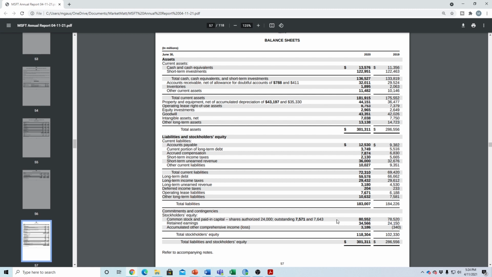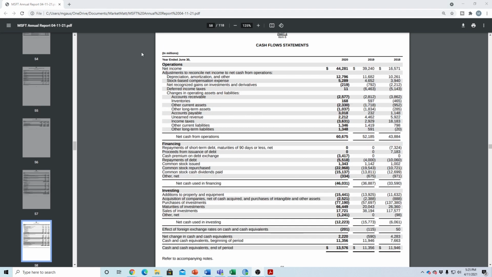So overall, it looks like Microsoft has a very healthy balance sheet, and it's in a good position to reinvest its profits into its segments like its cloud or productivity and business segments to continue to grow the revenue going forward. Now, if we look at Microsoft's cash flow statement, Microsoft's cash flow from operations in 2020 was about $60.6 billion. So the most important factor here is looking at basically Microsoft's net income. We're adding back its depreciation, which is about $13 billion, and this is a non-cash item. This is why we're adding it back in. And we're also going to be adding back its stock-based compensation.